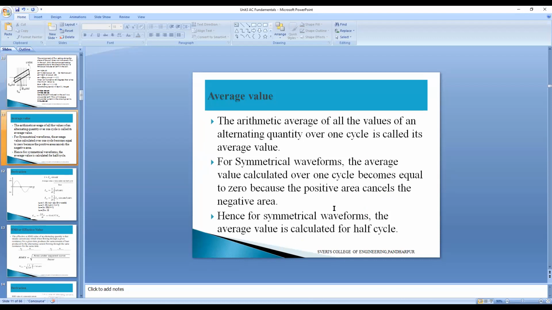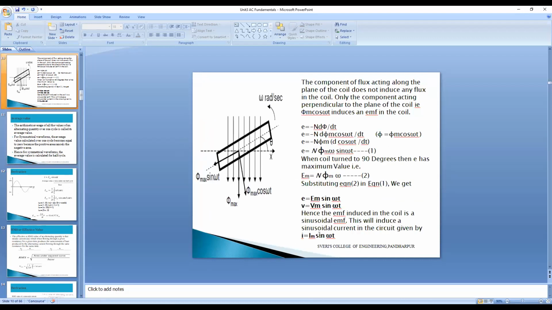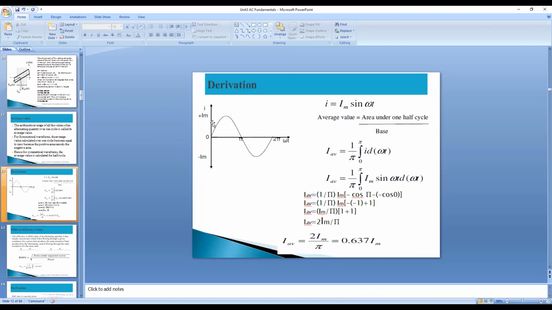So based on that, here we have written the voltage equation and current equation. The waveforms I have considered here as current waveforms. So at any instantaneous value the current is I equal to Im sin omega t. That is the formula here. So for the first half cycle, we have to calculate the average value of the current here now.